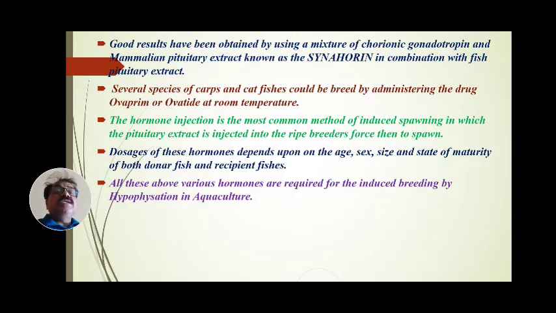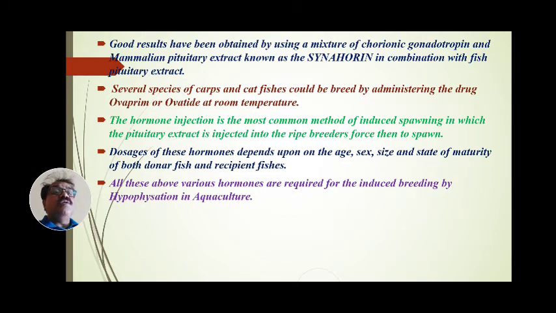The dosage of these hormones, whether syncarin, prolan or human chorionic gonadotropin, depends upon the age, sex, size and state of maturity of both donor fish and recipient fishes.